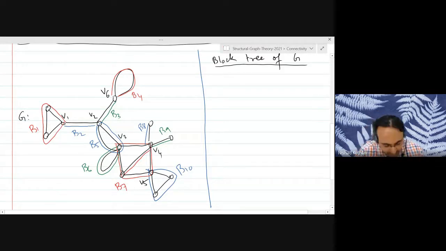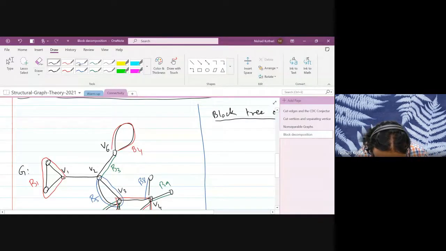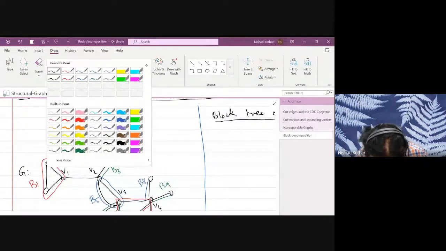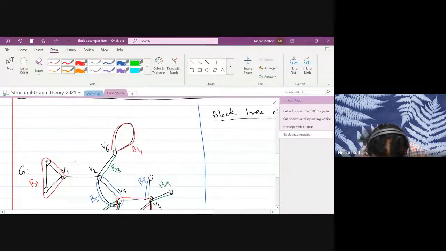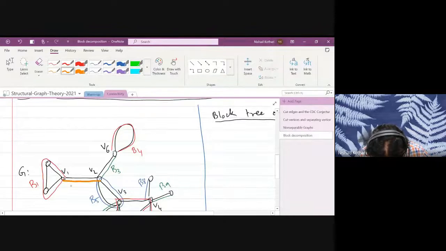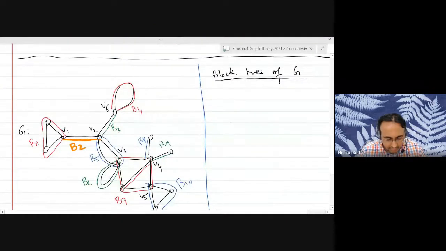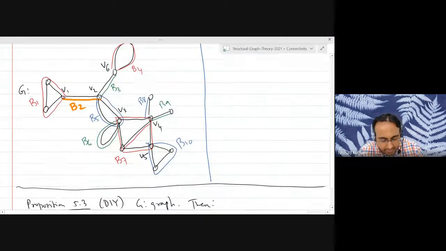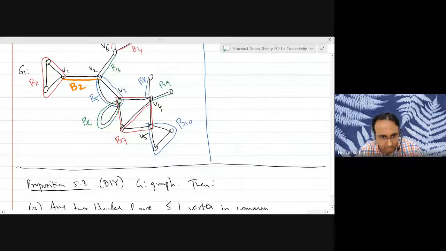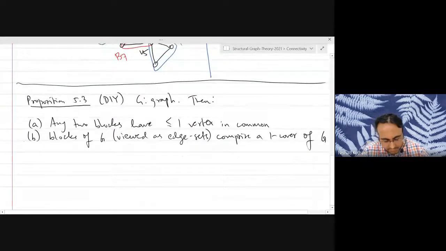Okay, maybe I should recolor block B2. Let me recolor so that it's clearer. Let me use orange or something. Okay, so now you can see clearly that all the edges are covered and each edge is covered by exactly one block. Each edge belongs to exactly one block, right? So this is what statement 2 is saying.